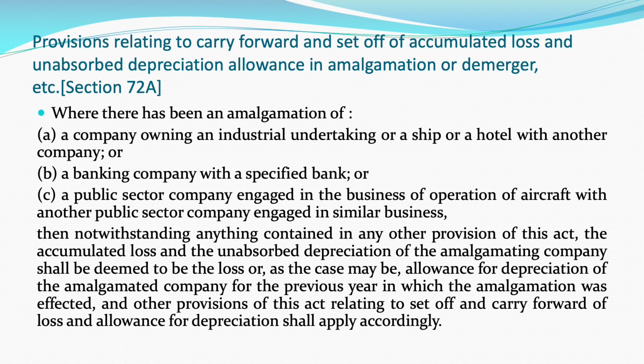Actually, such amalgamation is when a banking company is amalgamated with another banking institution. In such a situation, the accumulated losses as well as the unabsorbed depreciation of the amalgamating bank shall be treated as the accumulated losses and the unabsorbed depreciation of the amalgamated bank.